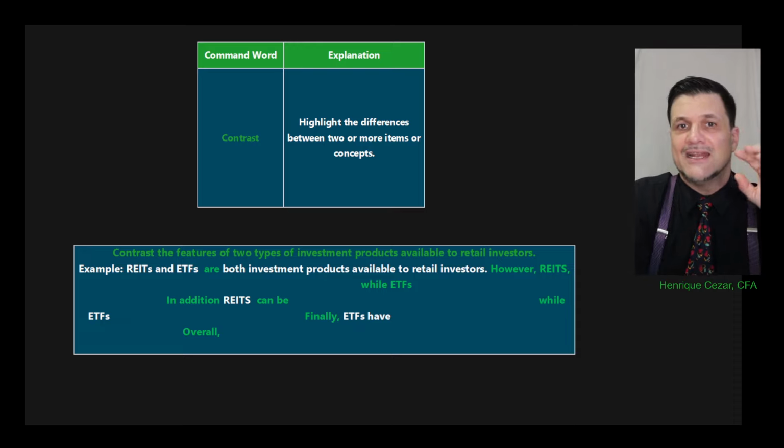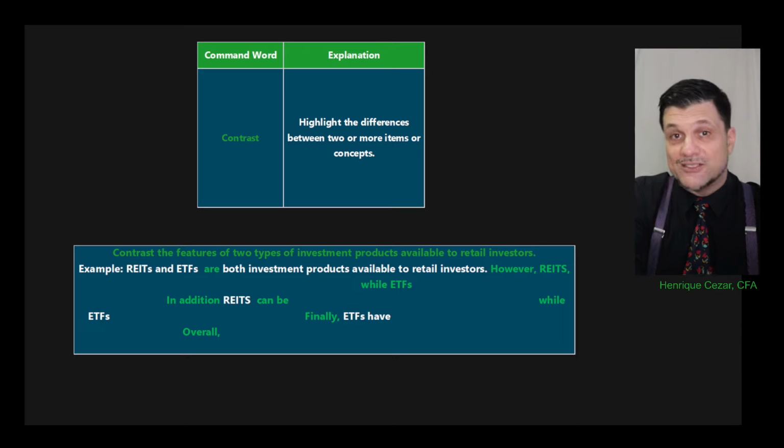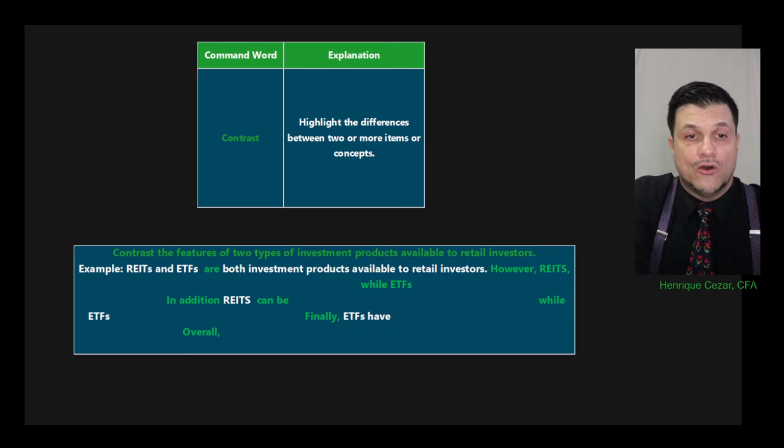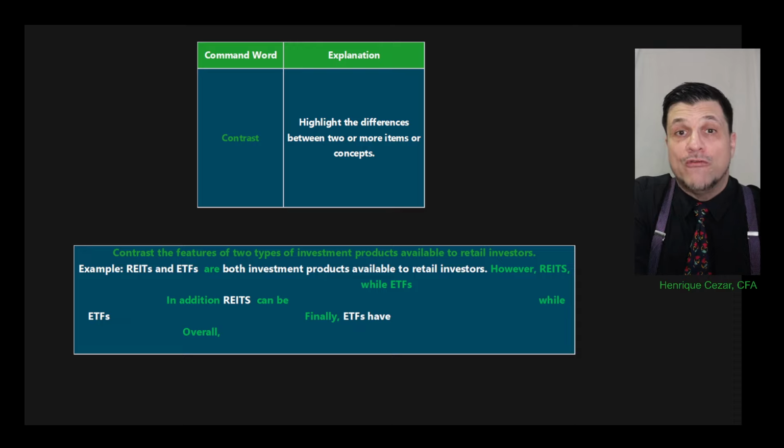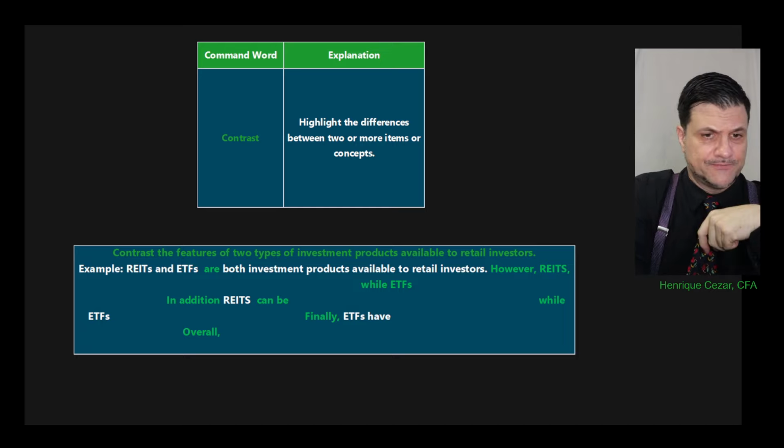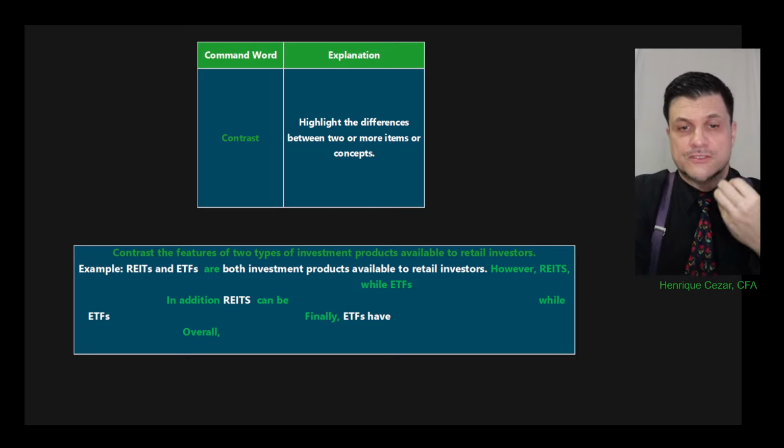It's always nice to put a "finally" in an analysis. Not in a compare, but put a "finally." And in a contrast as well, put a "finally" there. Finally, which one is better? Or both are equally good, depending on the situation. And then "overall." So the words that I think you should include on a contrast: state and point out the differences, and use "in addition," "while," "finally," and "overall." Always include an "overall" on analysis, compare, and contrast, because it concludes your answer.